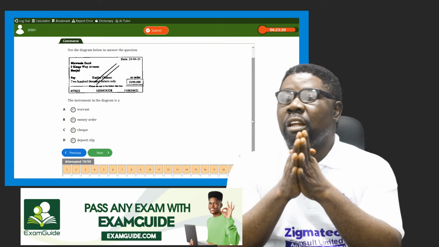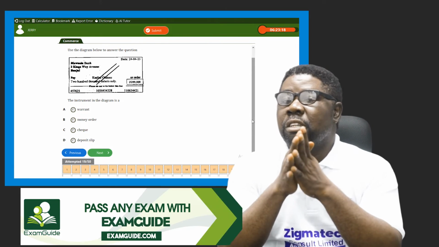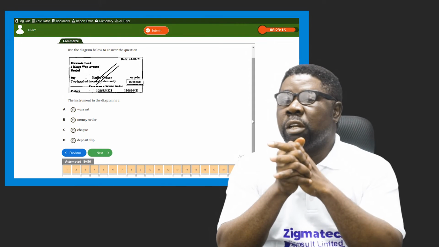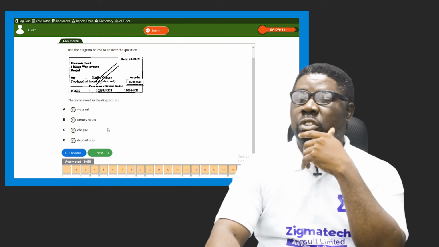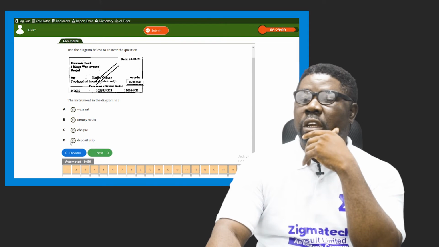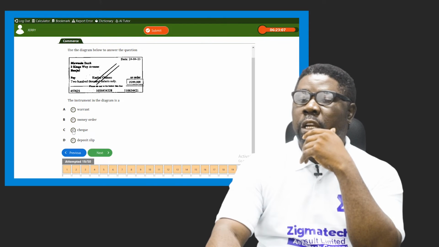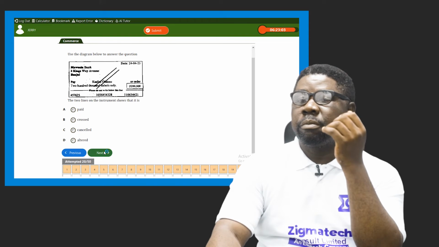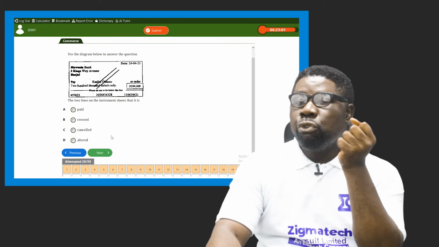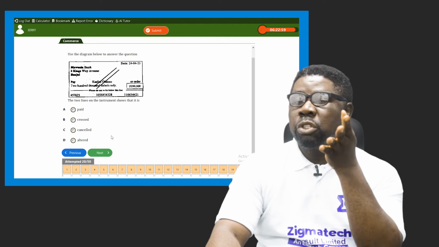So that's how checks are written. All right. So it's called an order check. So here it's a check booklet. It's not money order. It's not a deposit slip, but a check booklet.